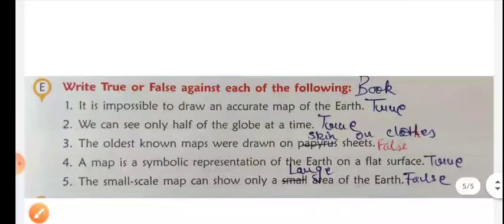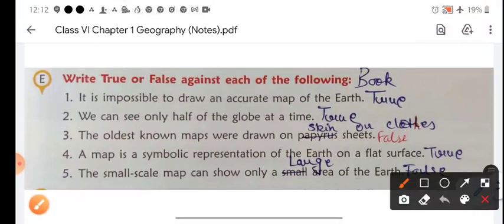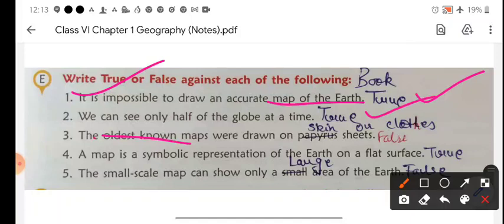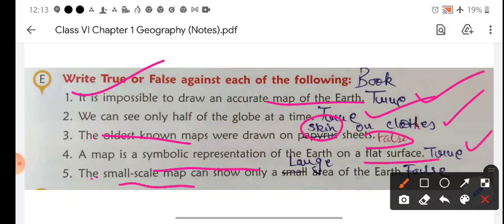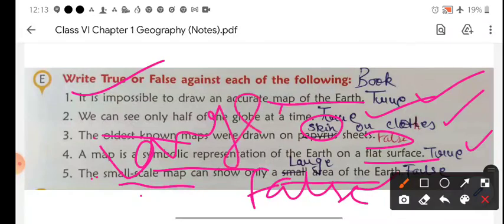Now next, true and false. It is impossible to draw an accurate map of the earth. Yes, true. We can see only half of the globe at a time. Yes, true. The oldest known maps are drawn on papyrus sheets. No, this is false. They were drawn on skin or cloth. A map is a symbolic representation of the earth on a flat surface. Yes, true. A small scale map can show only a small area of the earth. No, that is false. It shows a large area of the earth's surface.